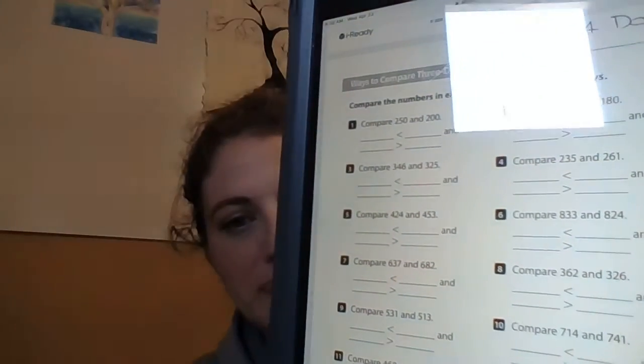Okay, so that's poetry. Let's go to math. Your math page for today, you are focusing on compare and contrast. You're going to compare using the two different numbers, 3-digit numbers, using the less than or greater than sign. Looks like there's no equal to signs on the page, so this is what it looks like. Okay, so let's see. The first one says compare 250 and 200. And you have to write it in two different sentences.